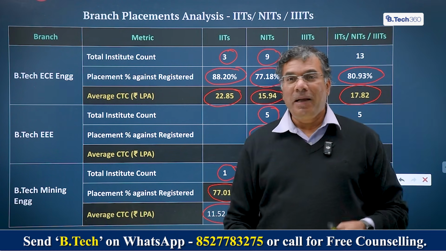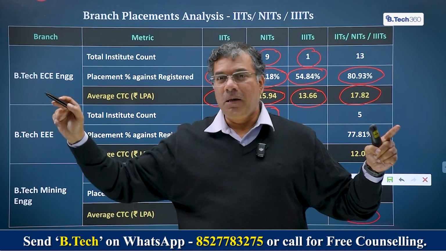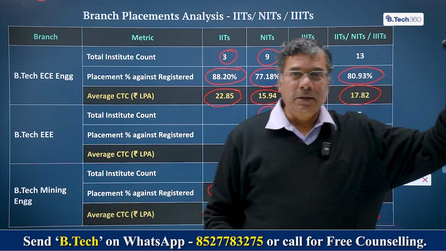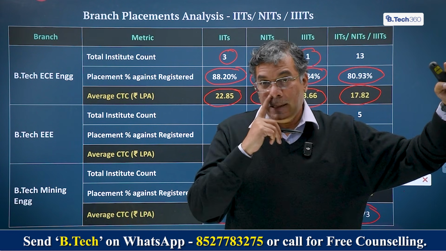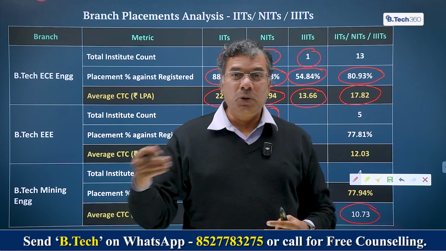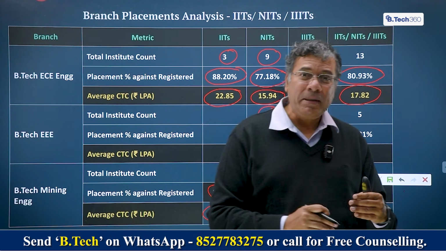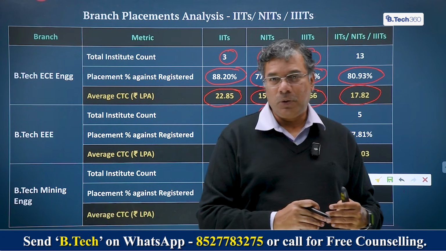Now, why am I explaining all these things? The choice that you'll make once you have the rank is whether I join this particular institution in this particular branch, or choose a branch which has the highest outcome and maybe compromise on the institution. So the question is whether you compromise on the institution and take a better branch, or compromise on the branch and take a better institution.